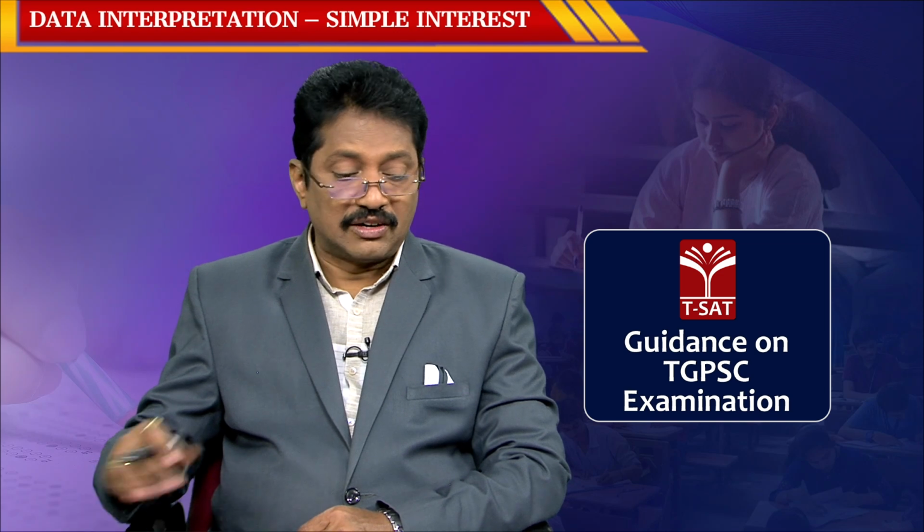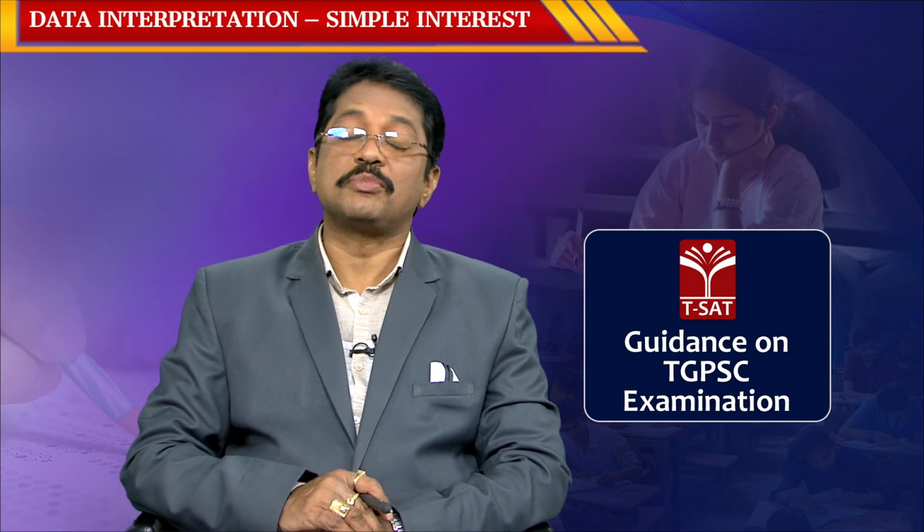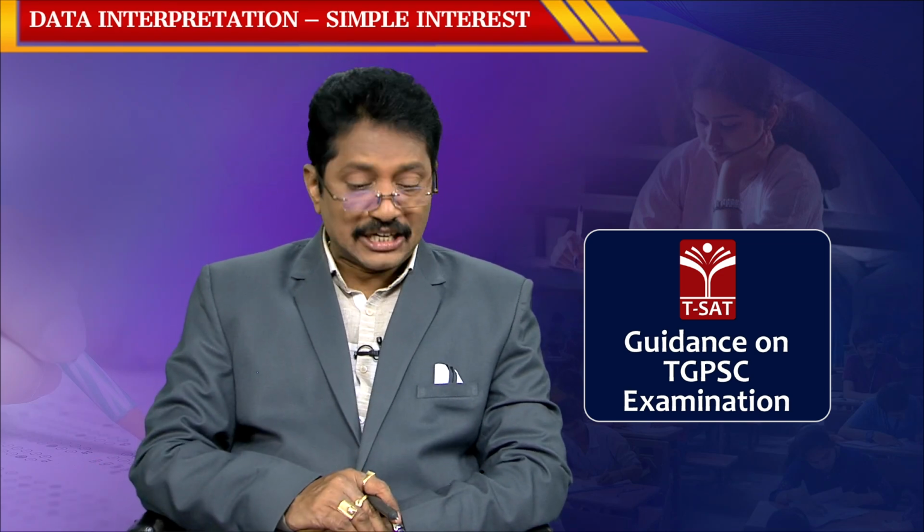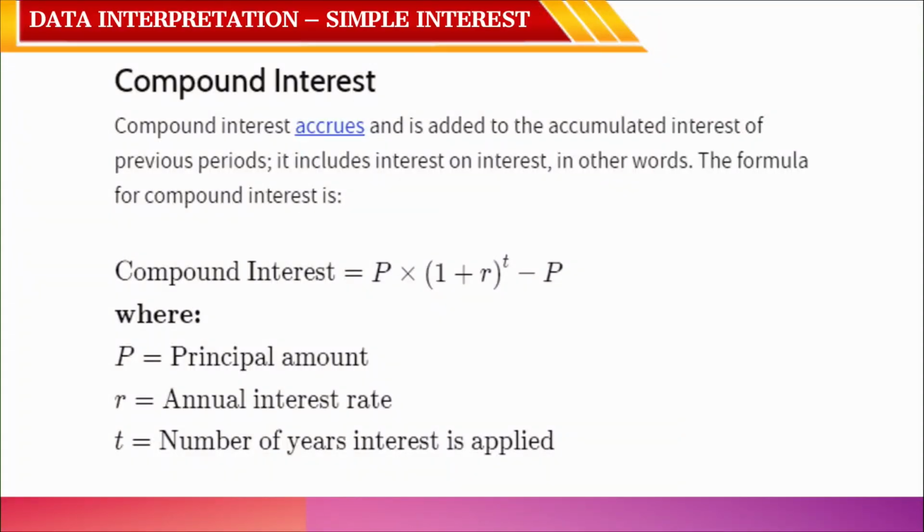Okay. Now, coming to the next kind of interest, compound interest. The compound interest occurs and is added to the accumulated interest of previous periods. It includes interest on interest, and in other words the formula for compound interest is P into (1 plus R by 100) whole power T, minus P. So, generally we will say A is equal to P into (1 plus R by 100) whole power n.